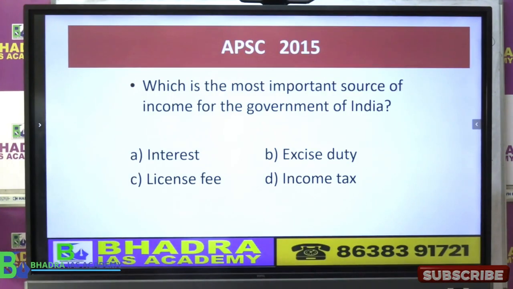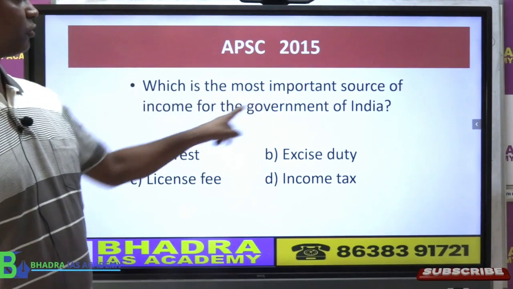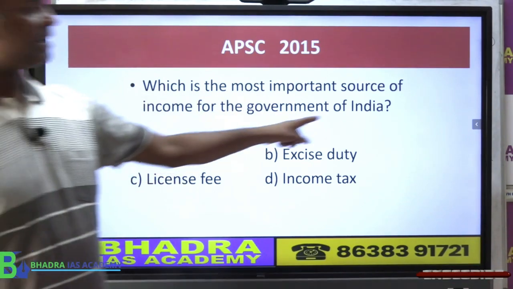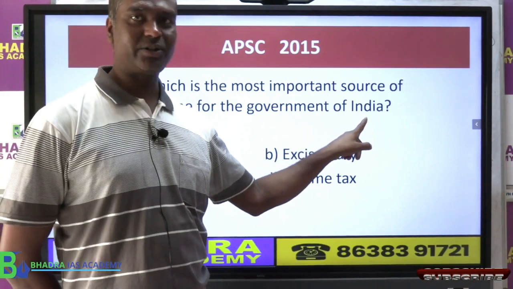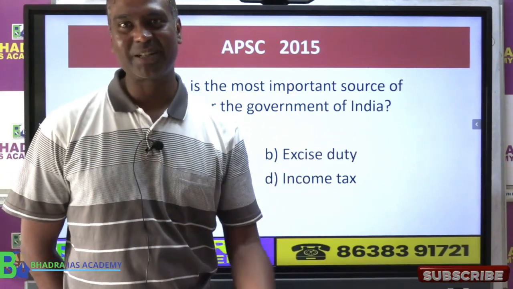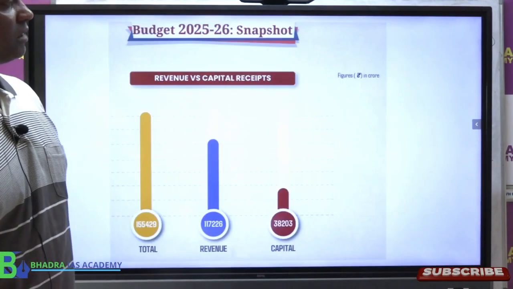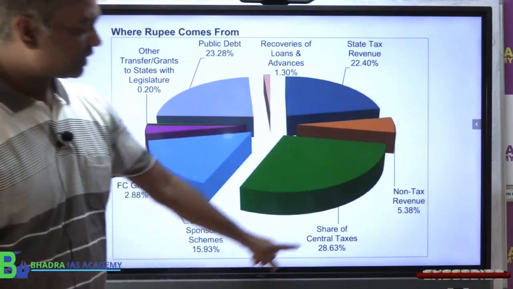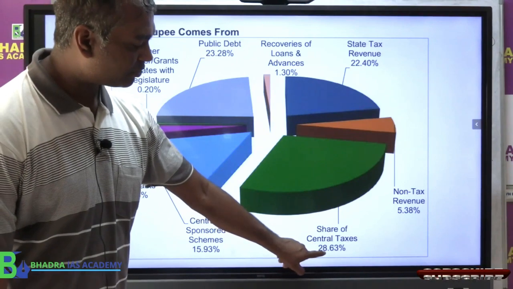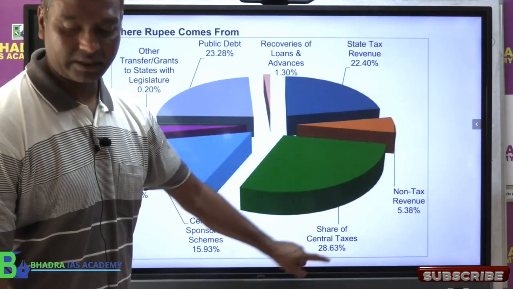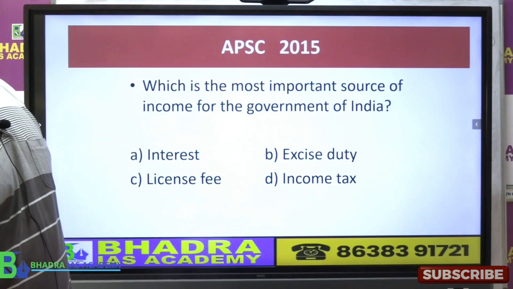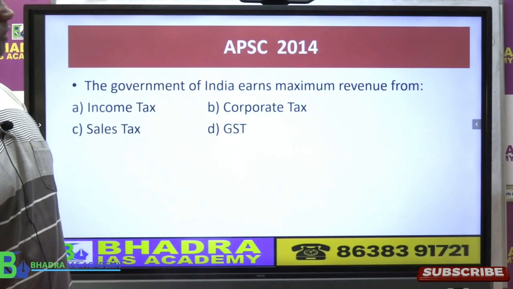Now look at APSC 2015 का एग्जाम में सवाल आया था, which is the most important source of income for government of India. Now that India can be changed into Assam specific question में. So the most important source of income to Assam government, which one is this one? Share of central taxes 28%. Clear? Same question APSC 2014 also it came.